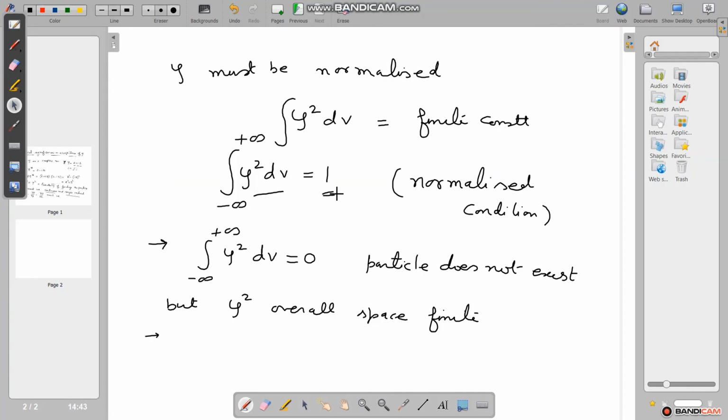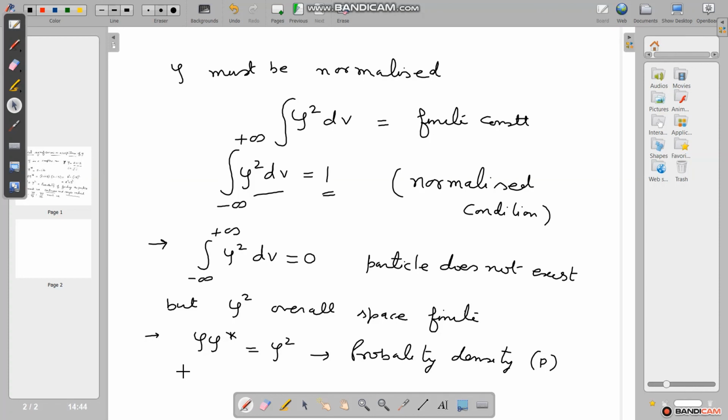And the next physical significance of the wave function is that if the integral of psi square dv is equal to 1, then it is known as the normalized condition. And here psi star psi or psi square is known as the probability density, represented by P. These are the physical significances of the wave function, which is a fluctuating parameter for matter waves.